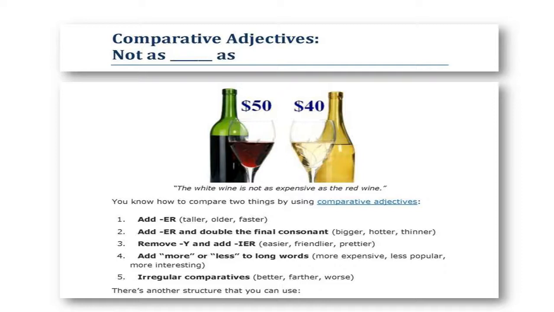Adding er: taller, older, faster. Adding er and doubling the final consonant: bigger, hotter, thinner. Removing y and adding ier: easier, friendlier, prettier.